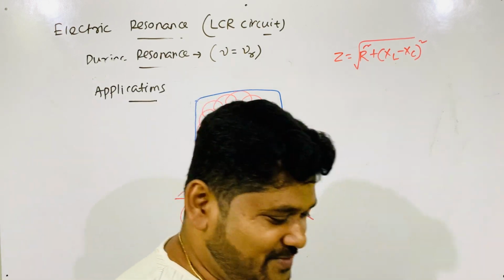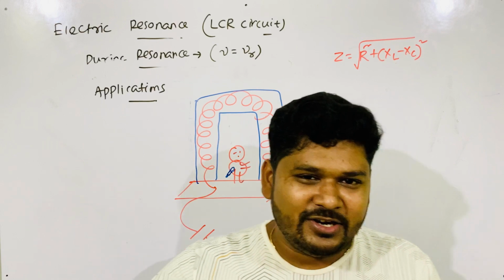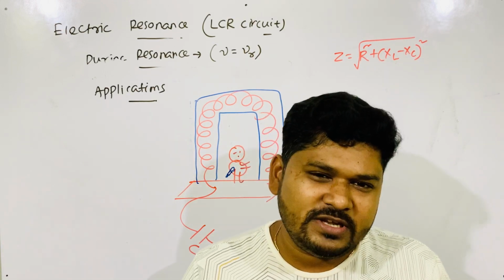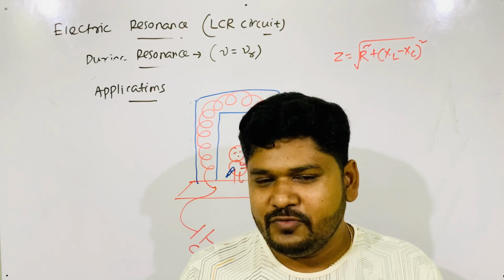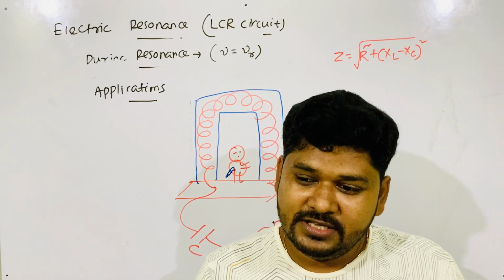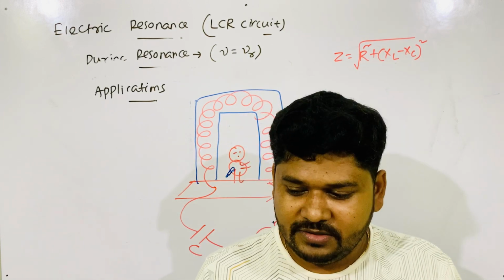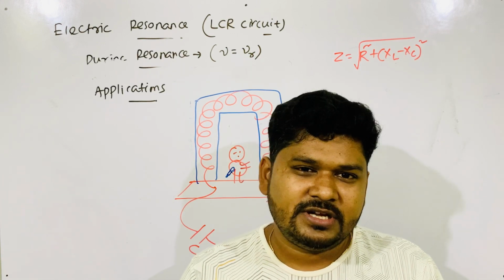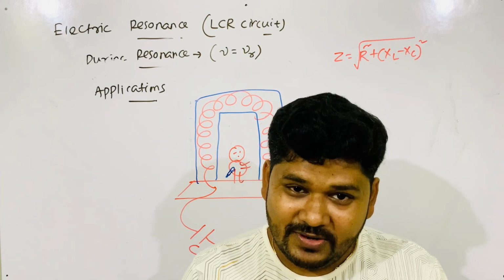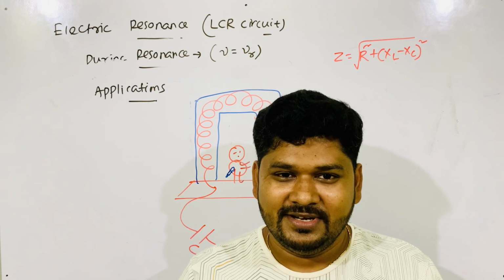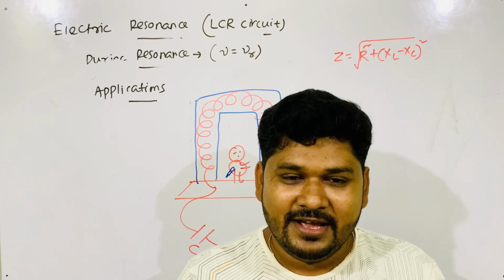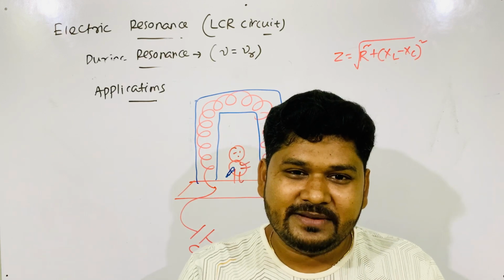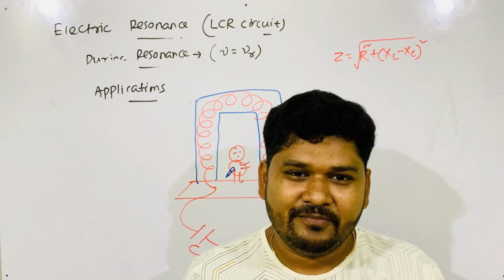But the question comes to your mind: whenever we enter through that metal detector, always the sound comes. Then how will the policeman see that this person is carrying a weapon? That is true, always sound comes. But why does that sound come? Because in your body, you must be carrying at least some metal.